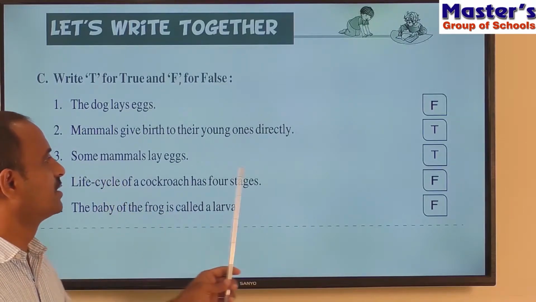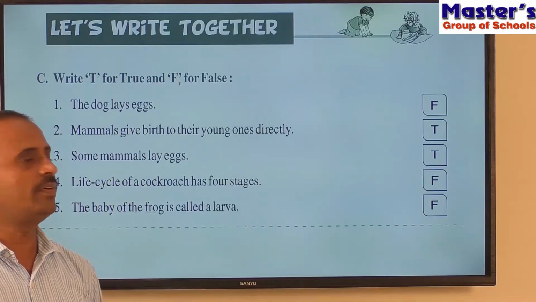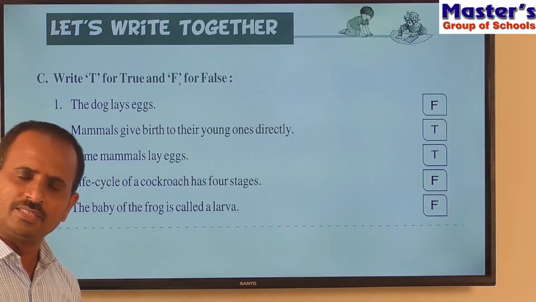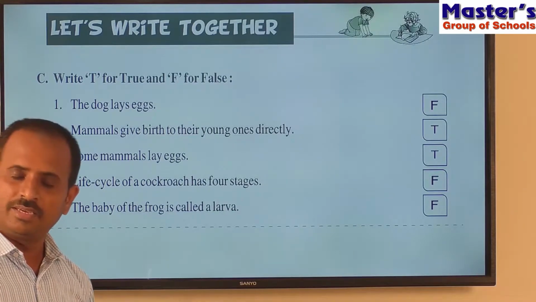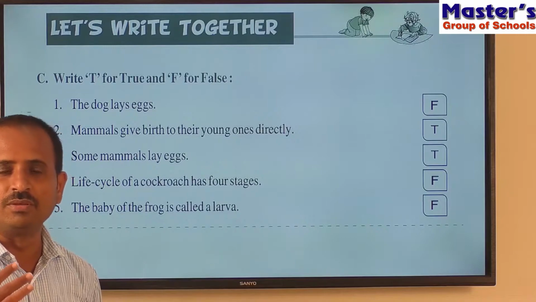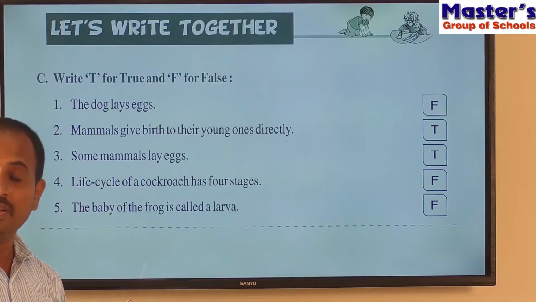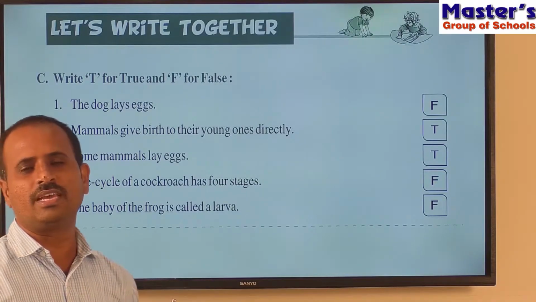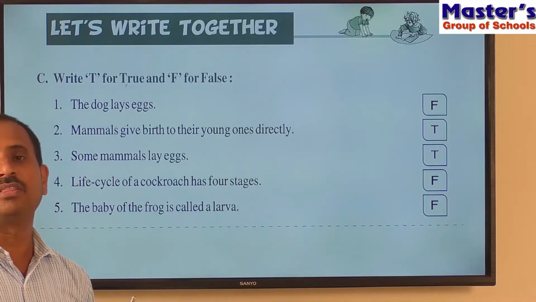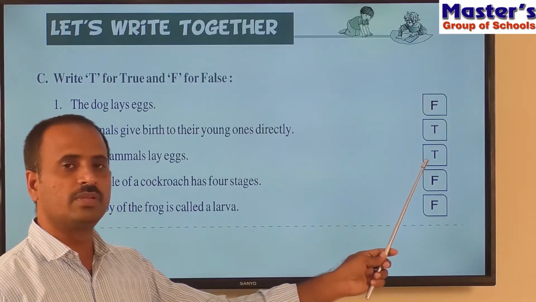And what is the answer for the third sentence? Again, T, that is true. The third sentence is also correct. What is the third sentence here? Some mammals lay eggs. Children, is it correct? Some mammals lay eggs? Yes, some mammals will lay eggs. Although they are mammals, most of the mammals give birth directly to their young babies, whereas some animals will lay eggs. What are the examples for those animals? A duck-billed platypus is an example for the mammal which lays eggs. So that's why the third sentence is true, that is correct.